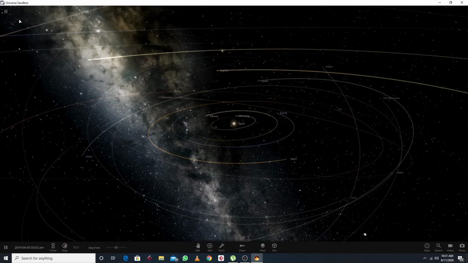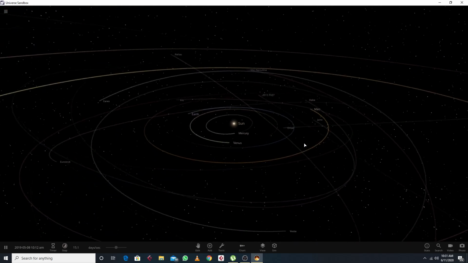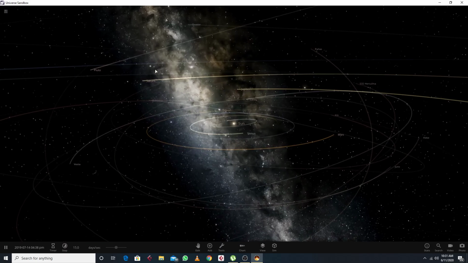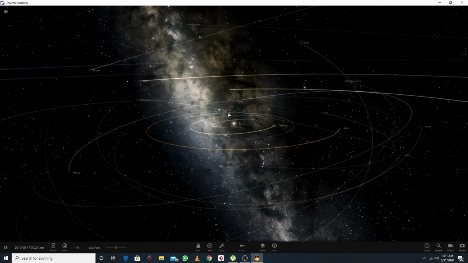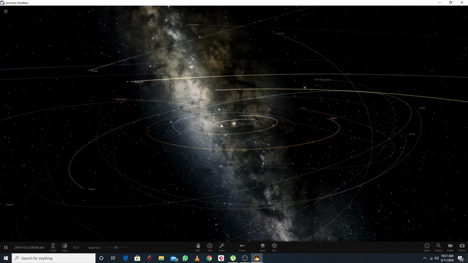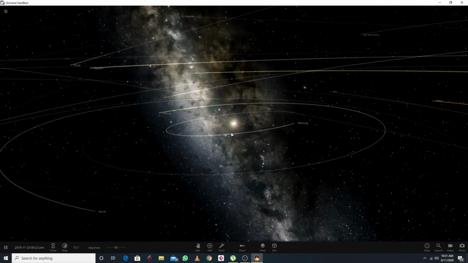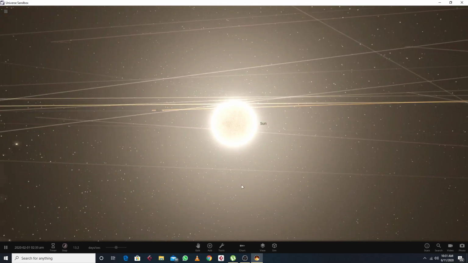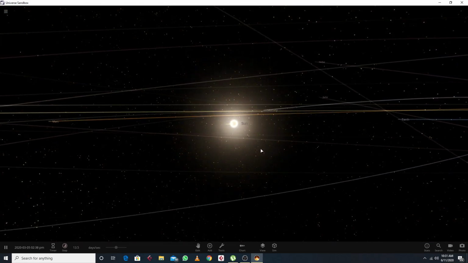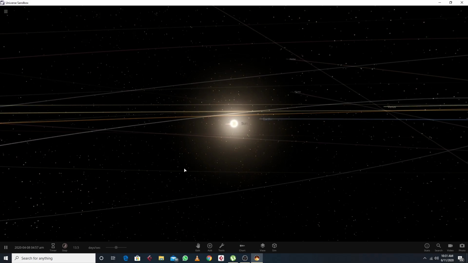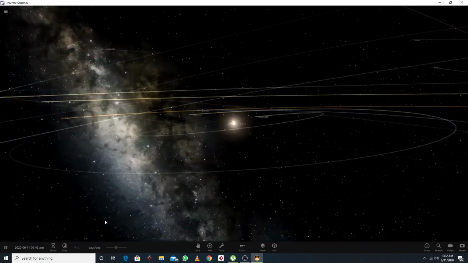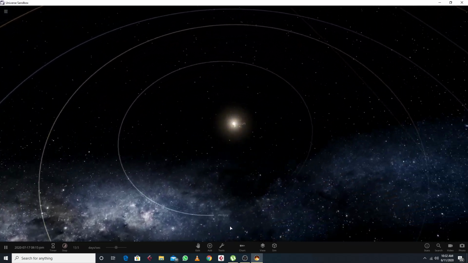Okay, so let's see our solar system first. It's a 3D view of the solar system. This is the Milky Way galaxy, the central region of the Milky Way galaxy. Here we have black holes, a lot of black holes, quasars possible. Let's see our sun first. This is our sun, and this whole solar system is rotating around the central region of the Milky Way galaxy. You can see it from each and every angle, right?